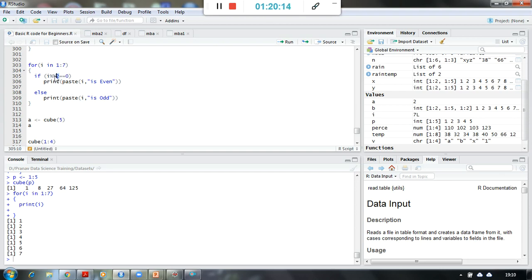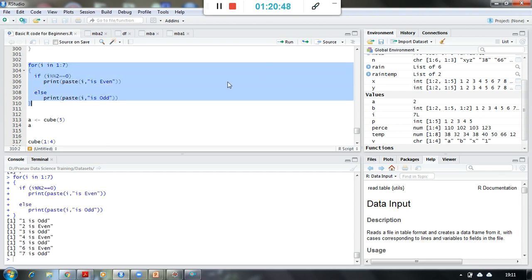arithmetic is matching with 0, then the I number should be even, otherwise it will be odd, right? So for I, first value of I will be 1, 1 divided by 2, remainder is not matching with 0, so 1 is odd. Second value of I will be 2, 2 divided by 2, remainder is matching with 0, so second value is even. So if I execute this, it is going to print me or give me odd even values. 1 is odd, 2 is even, 3 is odd, like that.